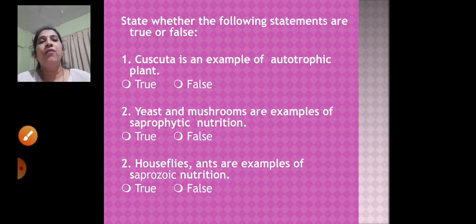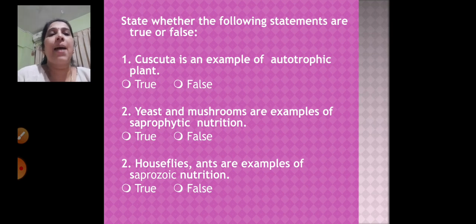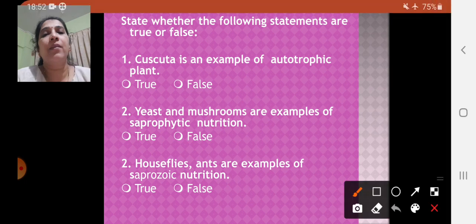Now state whether the following statements are true or false. The first one is: Cuscuta is an example of an autotrophic plant. So you have to identify whether it is true or false. Now Cuscuta is a parasitic plant, we had seen. So it is not autotrophic, because autotrophic plants can prepare their own food. So you will select the option as false, right? Then, yeast and mushrooms are examples of saprophytic nutrition. Yes, because we just now saw that yeast and mushrooms are examples of saprophytic nutrition. So the answer will be true.